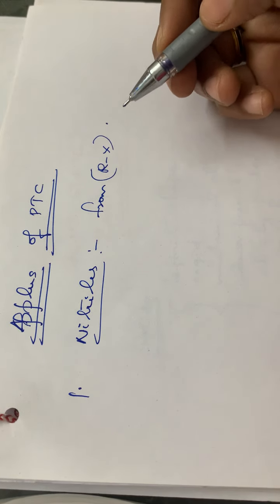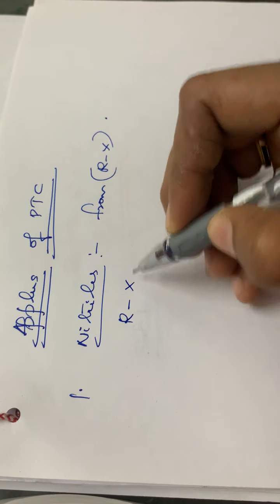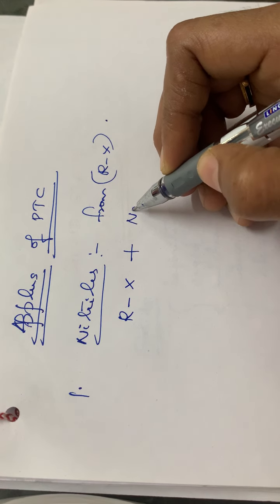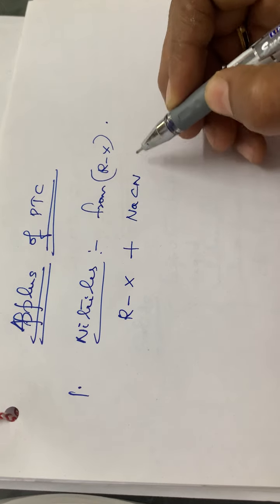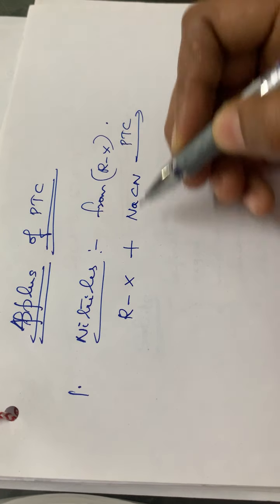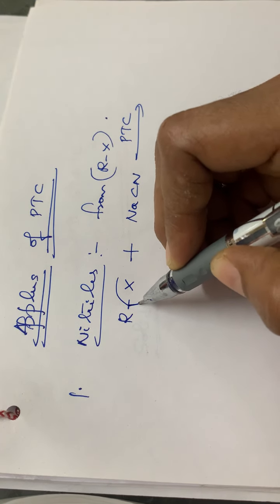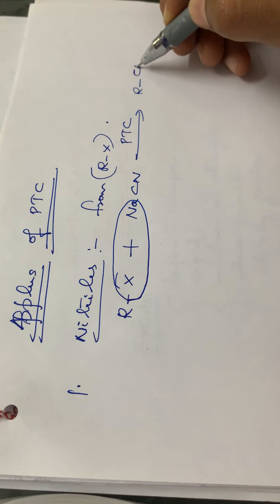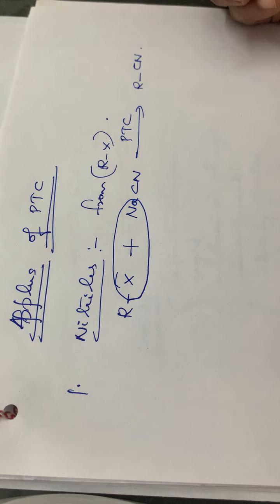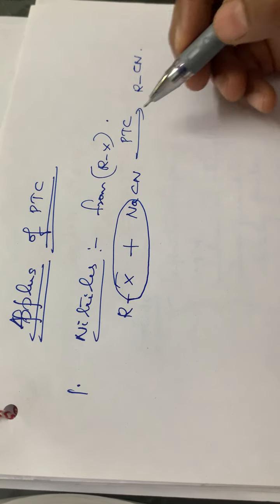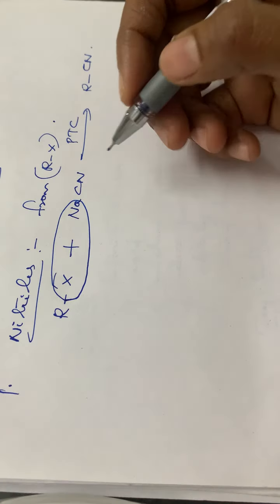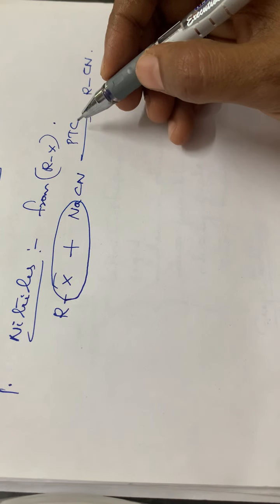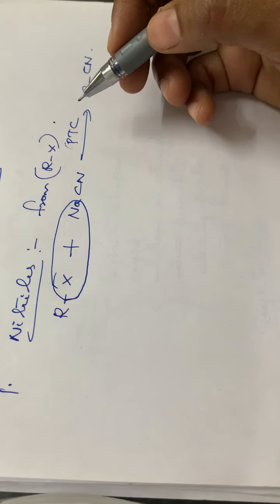Nitriles from alkyl halides. For example, alkyl halide RX plus cyanide, isn't it? So sodium cyanide in presence of PTC, what happens? The X will be removed as NaX, isn't it? So the product will be RCN, alkyl cyanide or alkyl nitrile. So here the reaction is carried out in presence of a quaternary ammonium salt or a phase transfer catalyst.